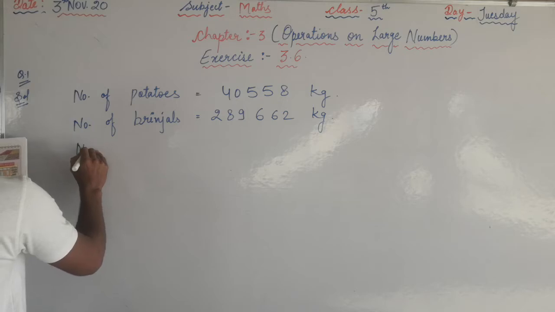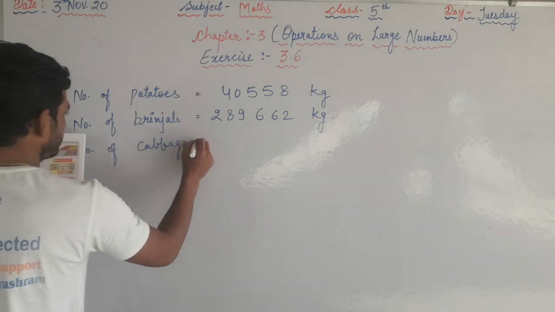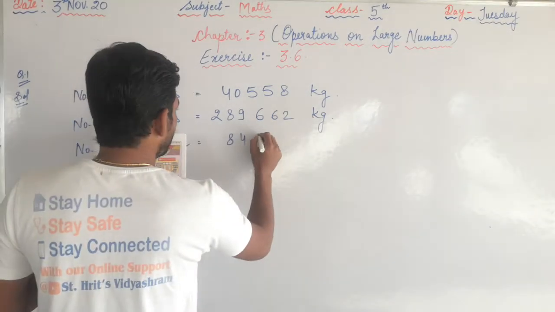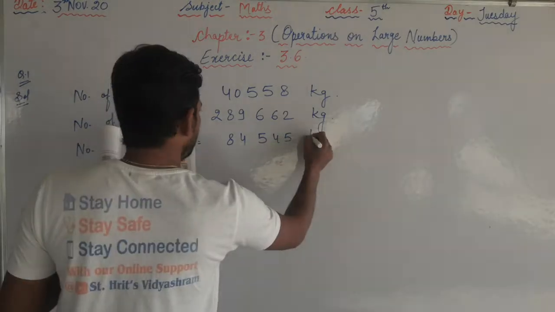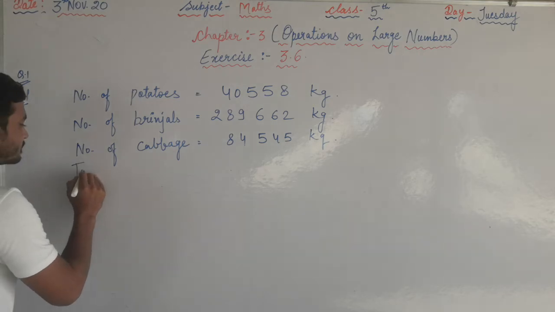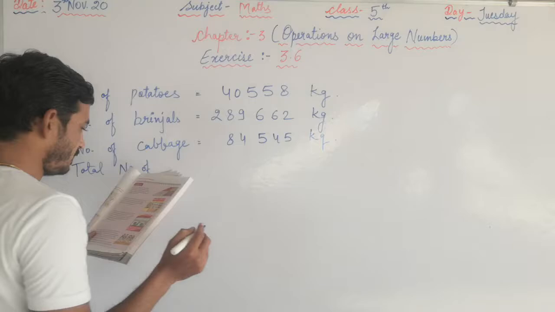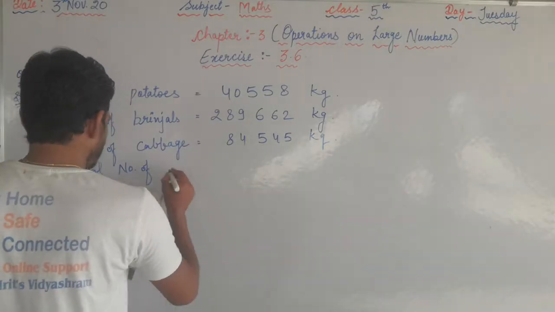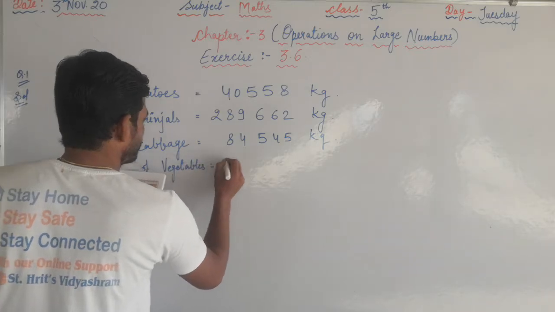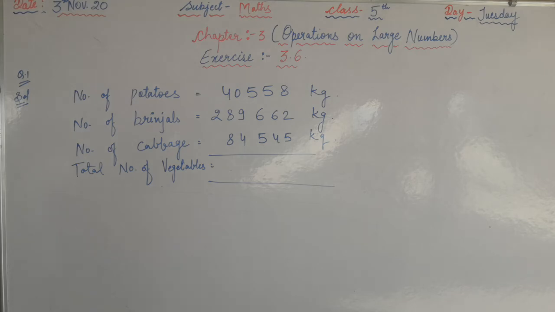And number of cabbage equals to, that is 84,545 kg. Okay, so these are the vegetables. Total number of vegetables. So what you do? You have to add all these data.